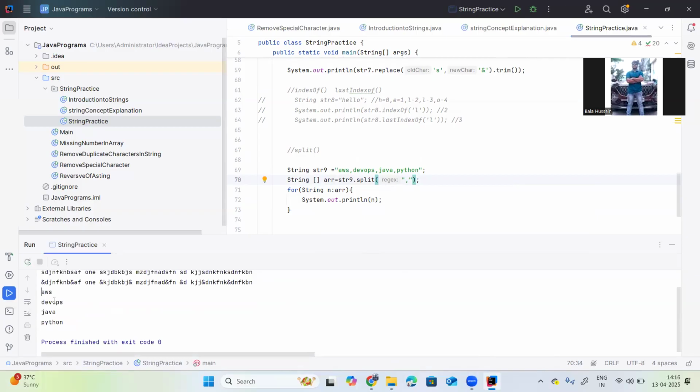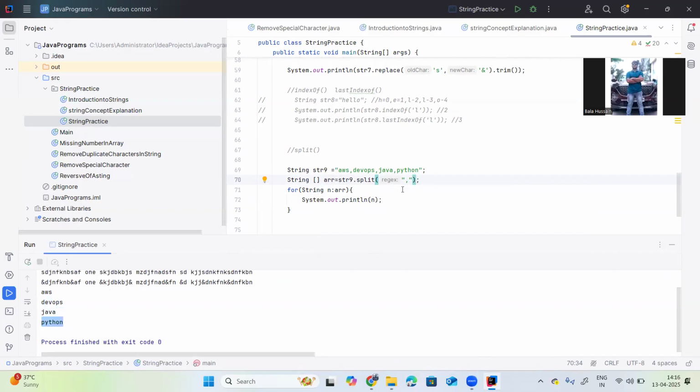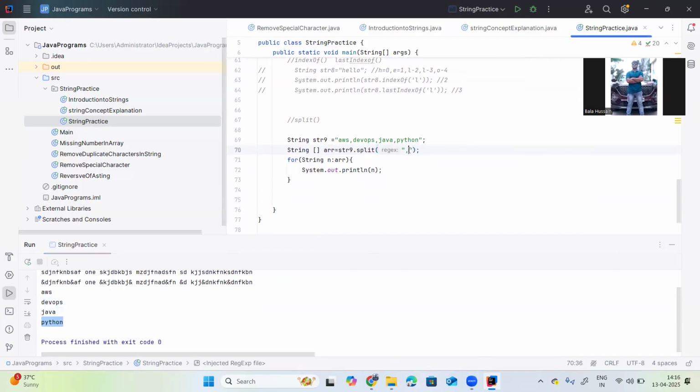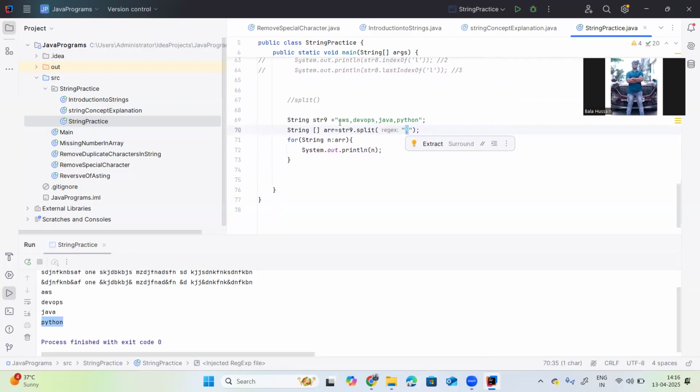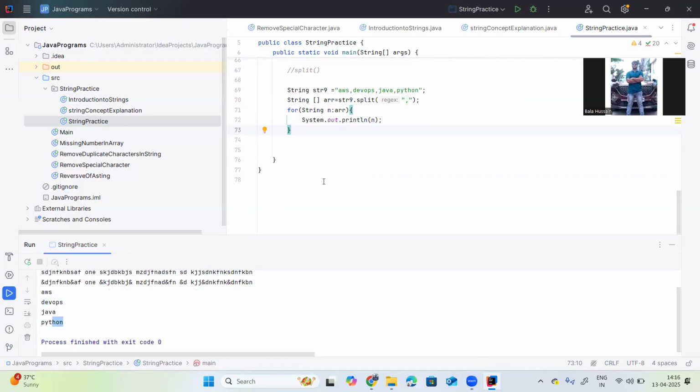Okay. So this is the AWS. This is the DevOps. This is the Java. This is the Python. Okay. Now it was splitting using the comma. So it was splitting our elements, words, and it was storing in this particular character array. Then I am printing one by one here. So AWS, DevOps, Java, Python. Okay, this is the split method.